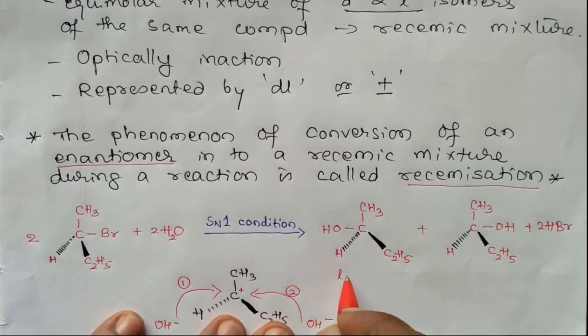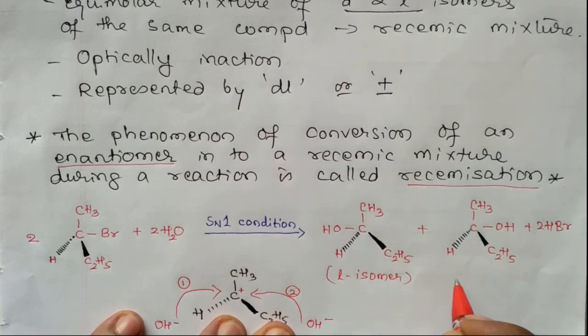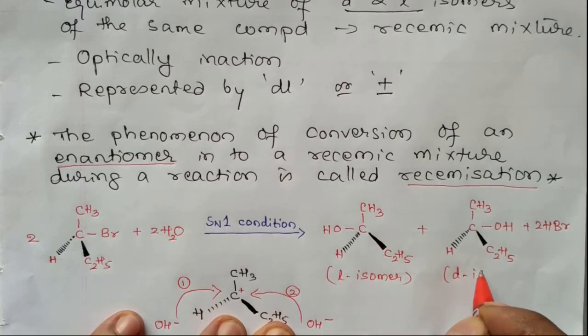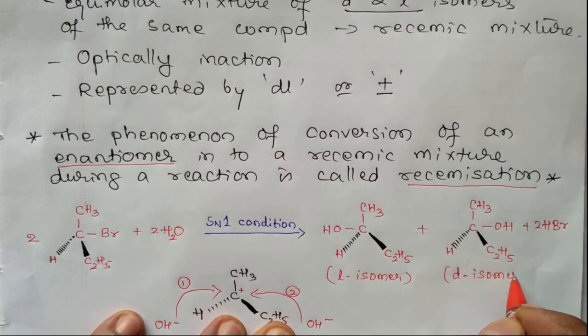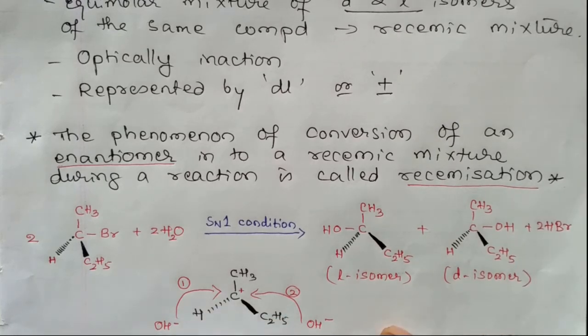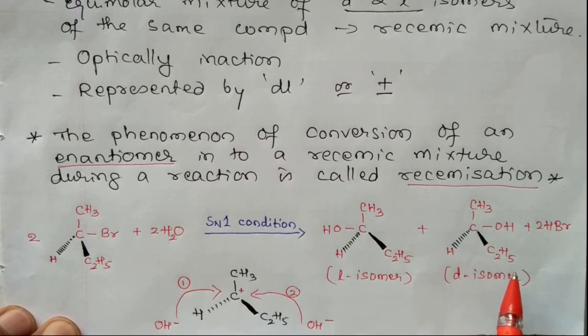This is the L isomer and this is the D isomer. The equimolar mixture of D and L isomers is called a racemic mixture, and this process is called racemization. This is about stereochemistry of haloalkanes.